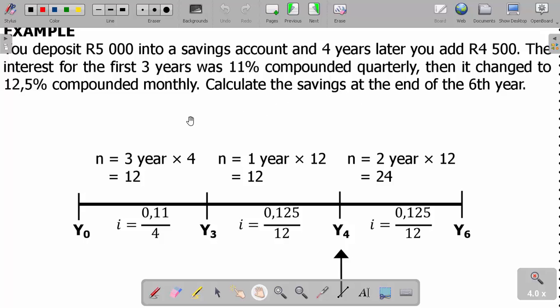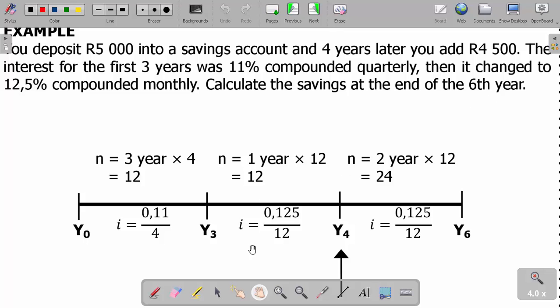I repeat, the question says that you deposit 5,000 rands into a savings account, and 4 years later you add 4,500. The interest for the first 3 years was 11% compounded quarterly, and then it changed to 12.25% compounded monthly. Calculate the savings at the end of the 6th year.